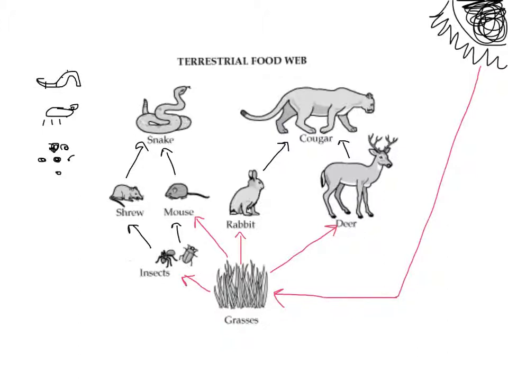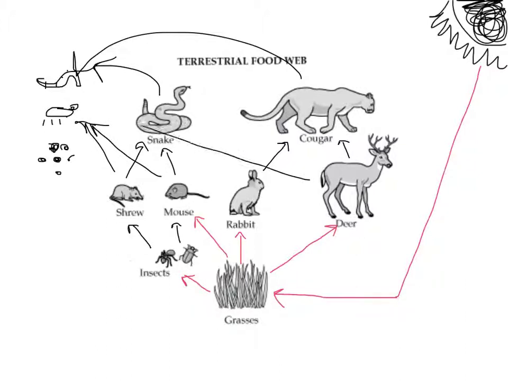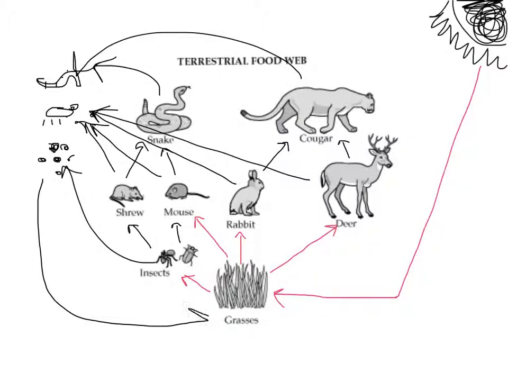And so the role of decomposers is to take all of the nutrients and energy that is locked up in these organisms and their living bodies, and when they die, to break them down into their most basic nutrients and recycle those nutrients back into the ecosystem. So in a food web, we would connect all of these things to our decomposers, because when they die, our decomposers are going to be responsible for decomposing them and breaking them down and recycling their nutrients. And all of these nutrients are going to go back into our ecosystem, and our producers will be able to use it in order to grow again.